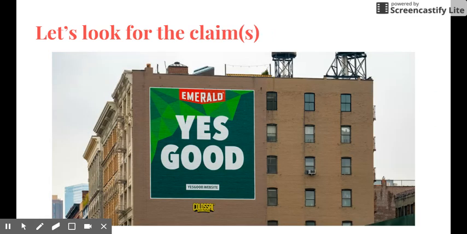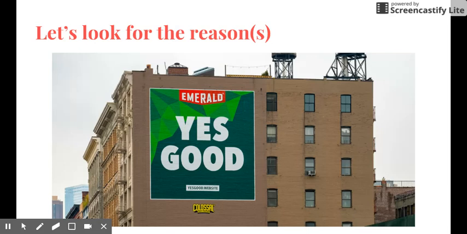So here's another example. This is for a type of peanuts, I believe, Emerald peanuts. Let's try to figure out what they are claiming. What are they claiming about these peanuts here? They're claiming that we should what? What should we go do? We should buy the peanuts, right? I'm pretty sure. Okay, and why should we buy those peanuts? Well, I think the reason is written on here. What do you think the reason is? Well, the reason is that they are good.